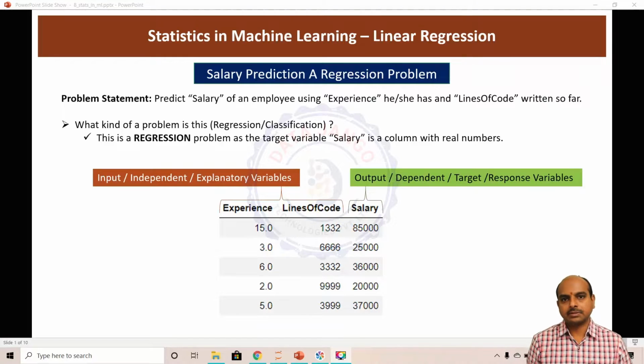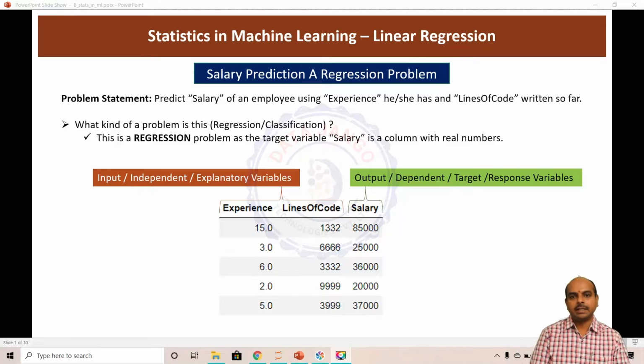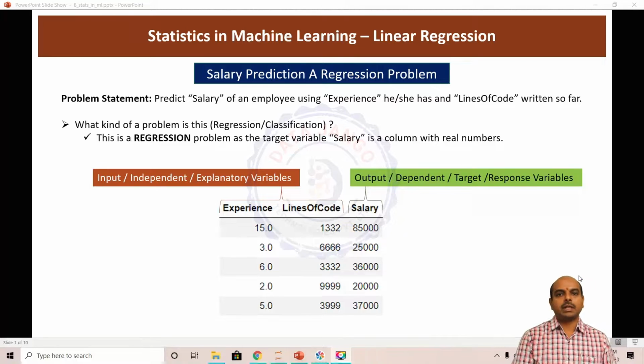Hello and welcome back. So far, we have understood some fundamentals like Python, Pandas, NumPy, descriptive statistics, and some part of inferential statistics. Let us try to understand the impact of statistics on machine learning. Before we understand the impact of statistics on machine learning, we have to understand at least one machine learning algorithm. So let us try to understand simple linear regression and multiple linear regression at a high level.